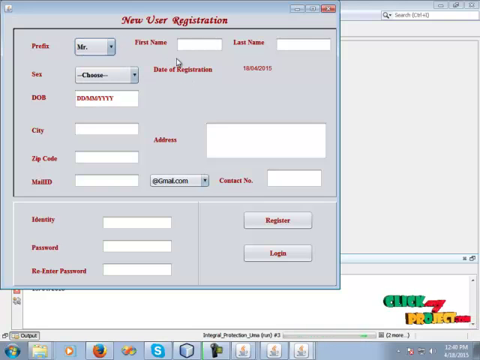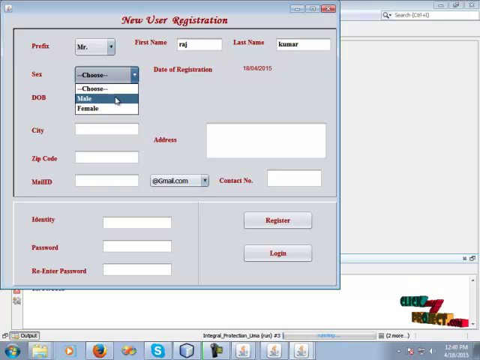Click the username and last name and select the gender detail and the date of birth. Then select the city